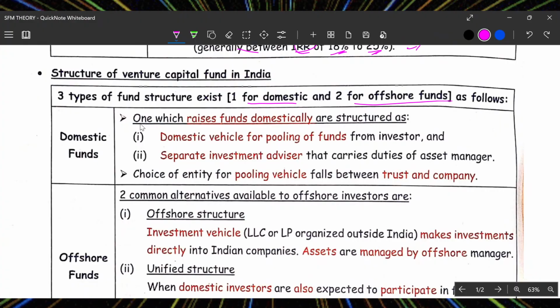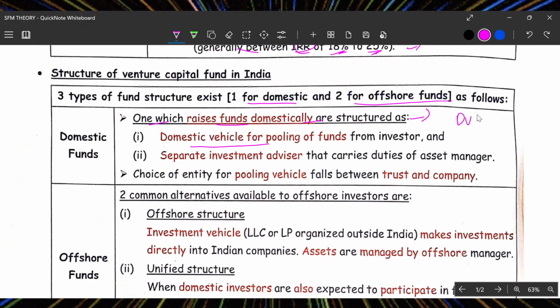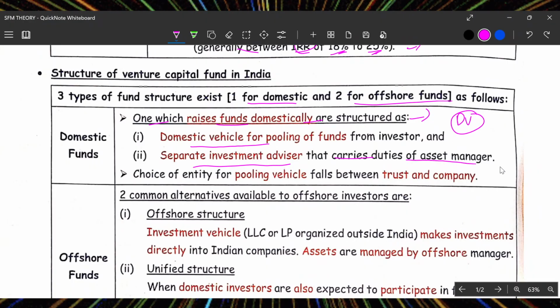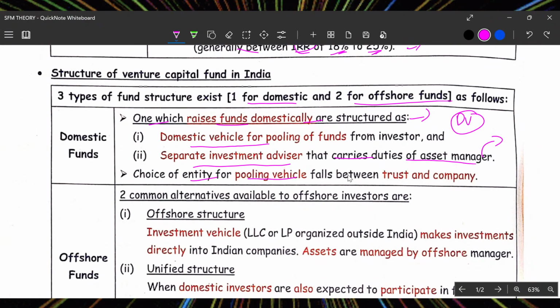Domestic fund: the first one is raising funds domestically, structured as a domestic vehicle for the fund, with separate investment advisors that carry the duty of asset managers. So they do the business for them. The choice of entity for pooling vehicles falls between the trust and the company. So they decide who to invest in, and they will decide. We don't do anything.